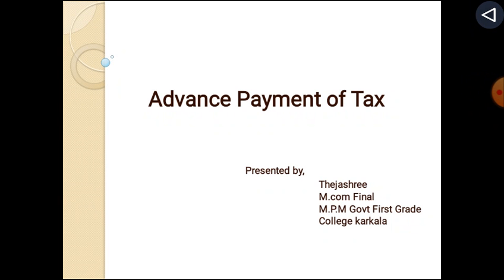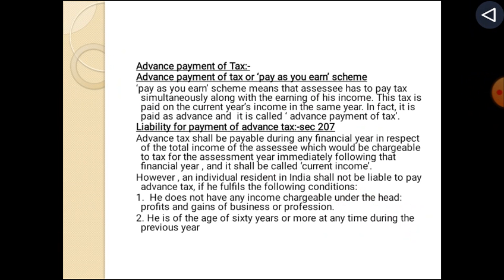I am going to explain you about advance payment of tax. Advance payment of tax or pay as you earn scheme. Pay as you earn scheme means that assessee has to pay tax simultaneously along with the earning of his income. This tax is paid on the current year's income in the same year. In fact, it is paid as advance and it is called advance payment of tax.